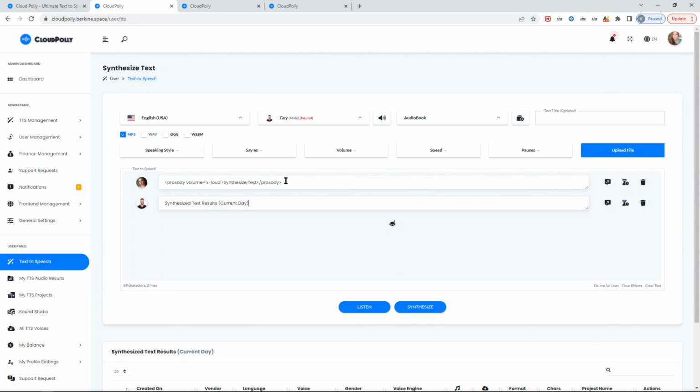Now, one word of caution: don't mix SSML tags with other voices. You should always use SSML tags that appear for the current voice that you selected. For example, for the guy, these SSML tags are dedicated only for him. Obviously they might work for other voices, but to be on the safe side, always check whenever you change the voice, because these things get changed dynamically, as I said.